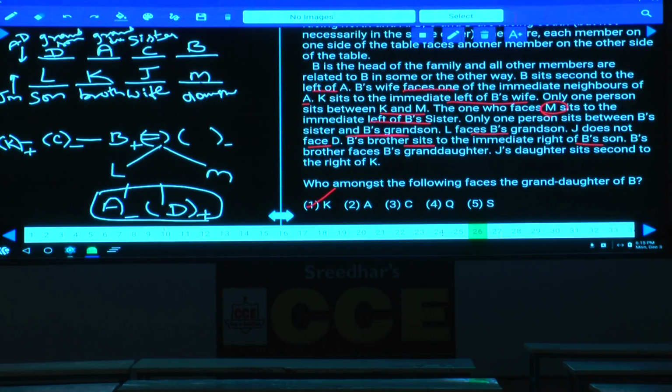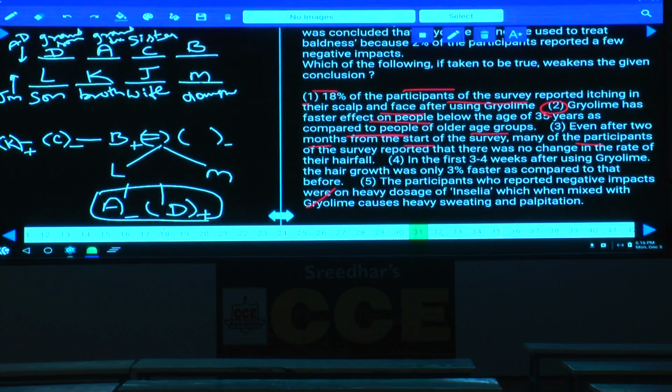Now this is about question numbers 26 to 30. Next one after this, 26 to 30, is question 31. Let's write down this arrangement, then let us discuss this 31. Now in this question number 31.